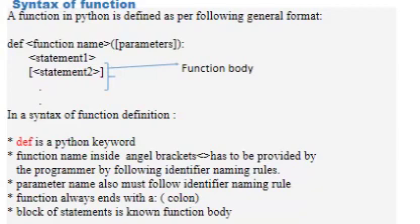Function name and parameter name, both must follow the identifier naming rule. Function header always ends with a colon sign. Then we give indentation and write the statements. This is known as function body. These statements only decide which work is done by the function.